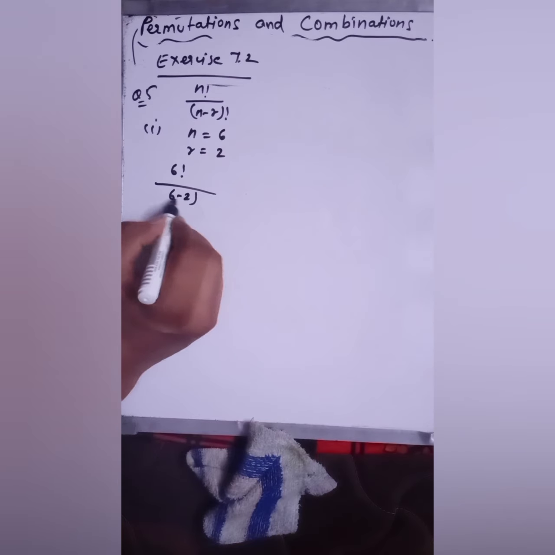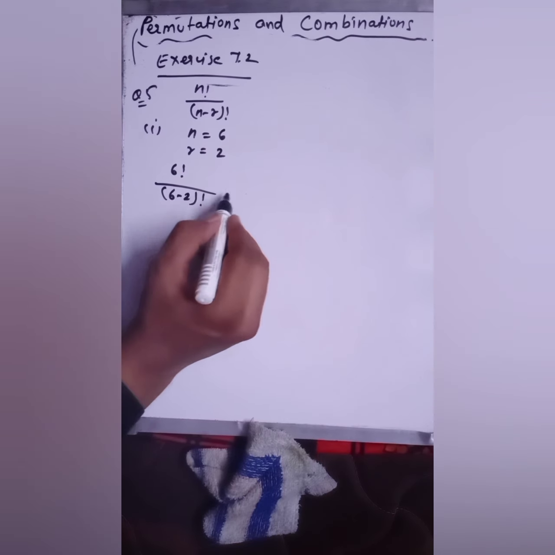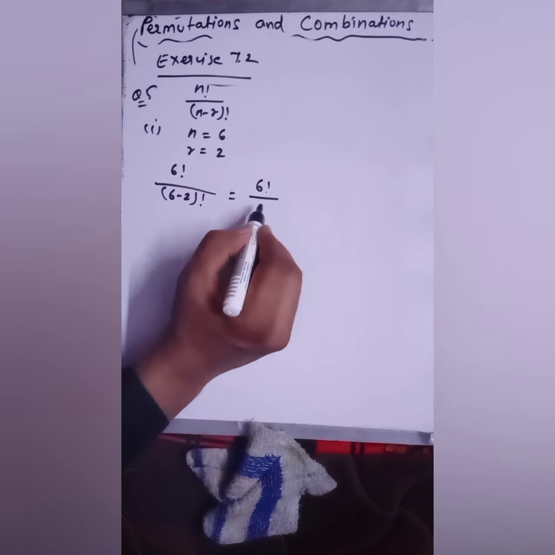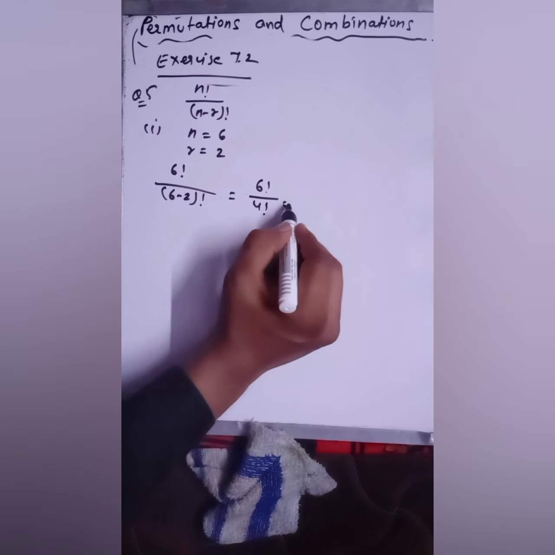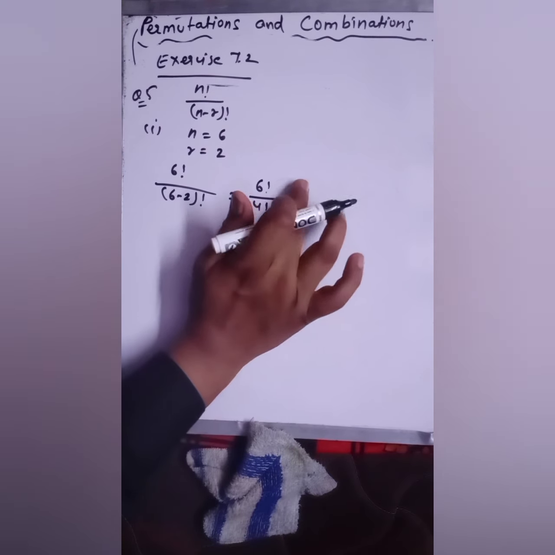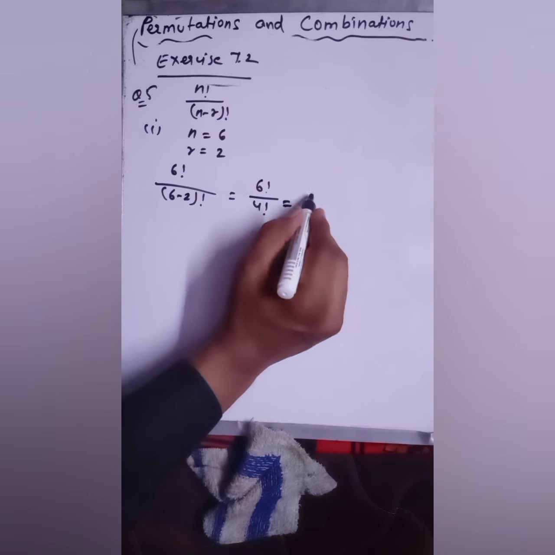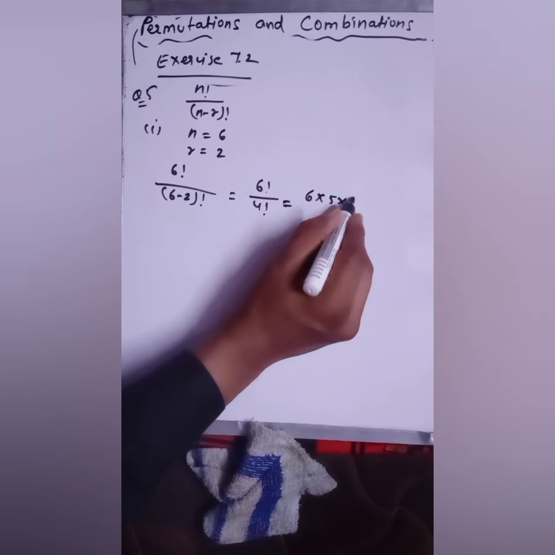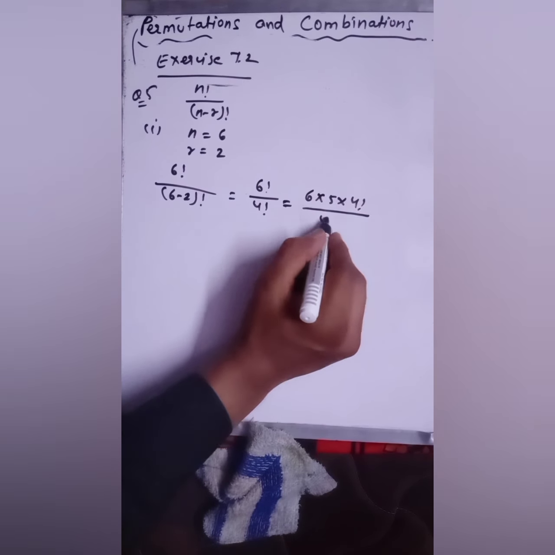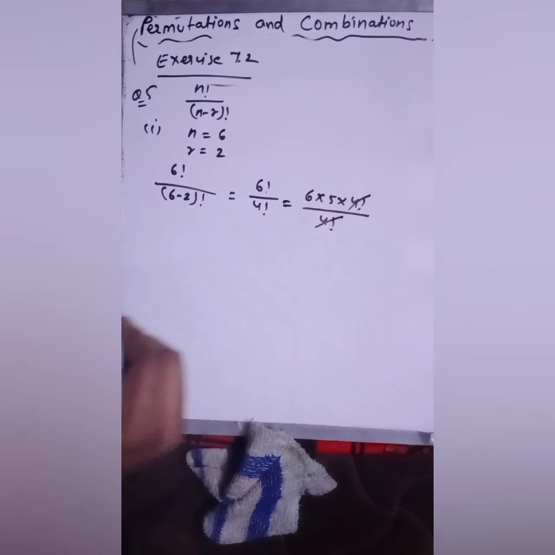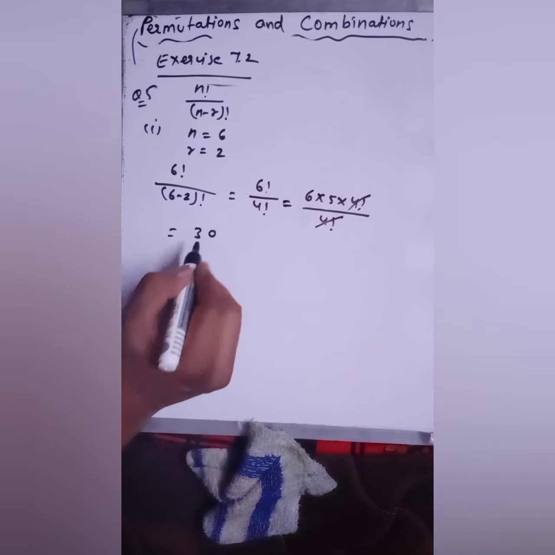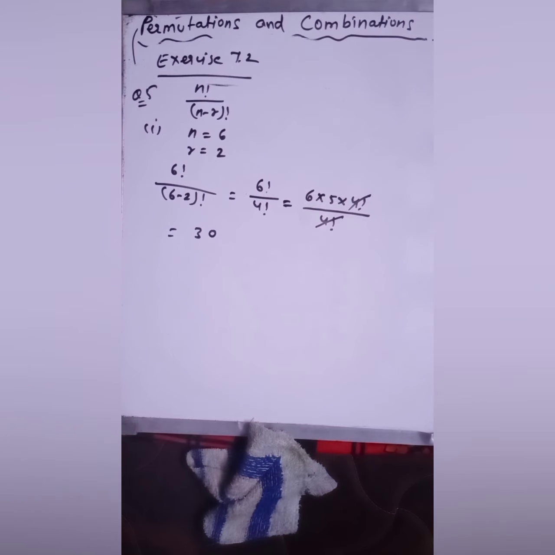So 6 minus 2 factorial, that is 6 factorial over 4 factorial. So in place of this, I'm writing 6 into 5 into 4 factorial over 4 factorial. This 4 factorial you can cancel, and 30. This is the required answer. Okay, the second part you have to solve. This is your homework.